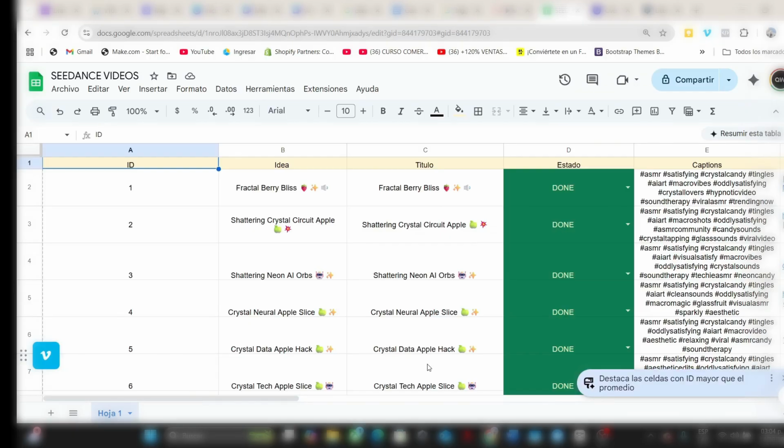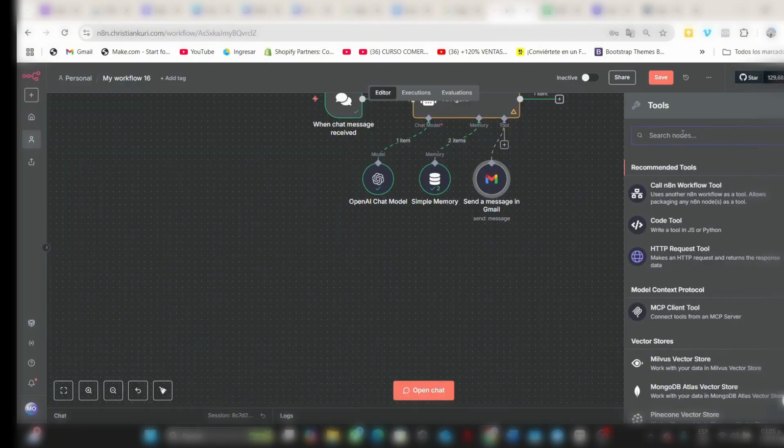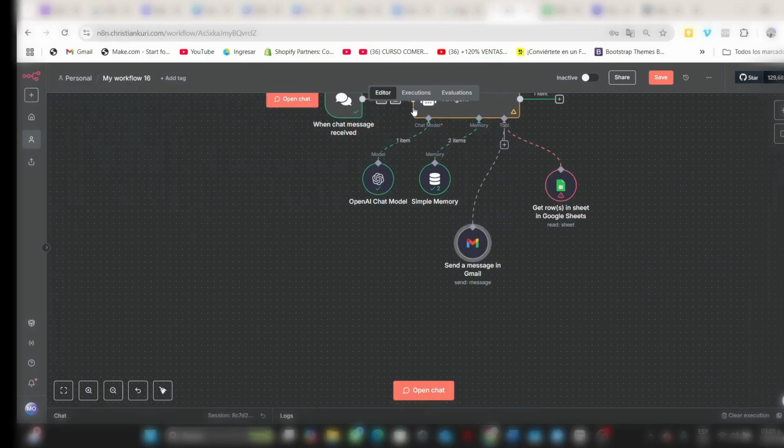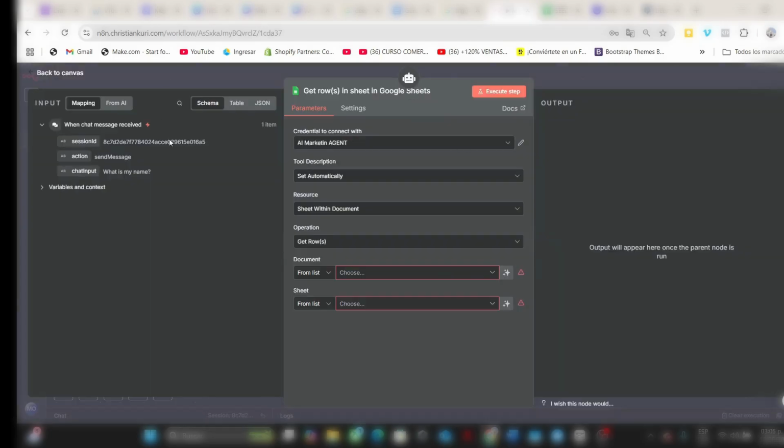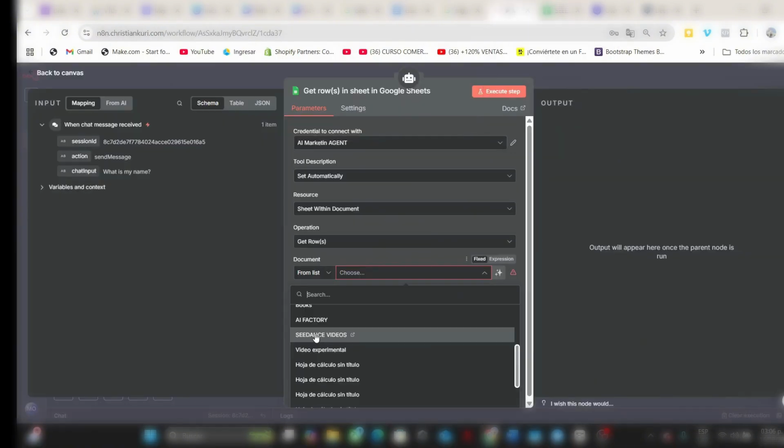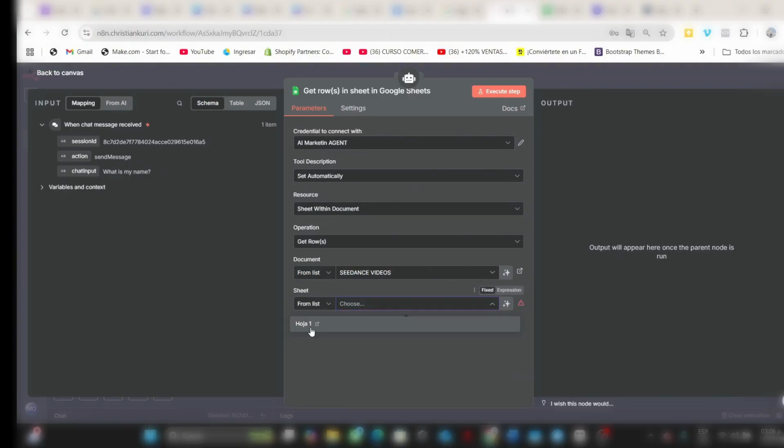Let's imagine that we have an artificial intelligence agent connected that is responsible for creating content automatically. We want to ask our AI agent what the status of any of these ideas is. So we're going to connect the next tool. With this tool, our artificial intelligence agent will have access not only to our email, but also to a spreadsheet. Let's set up this subnode. We add our credentials and in Operations, select Get Row so that it can get information from our database. We select the correct file and the sheet we are working on.